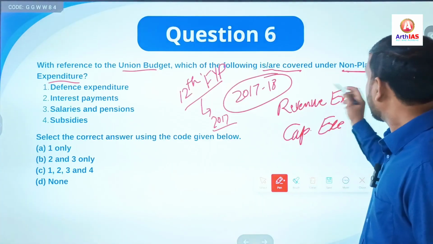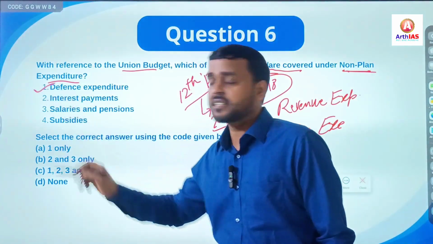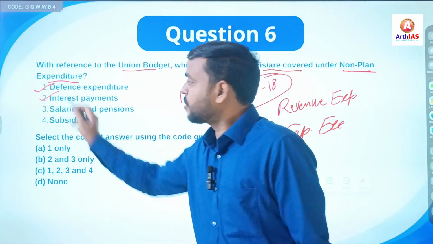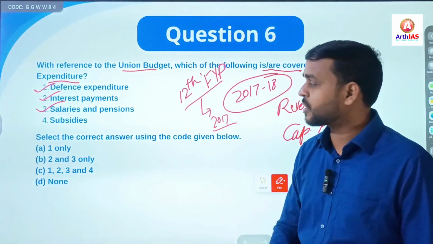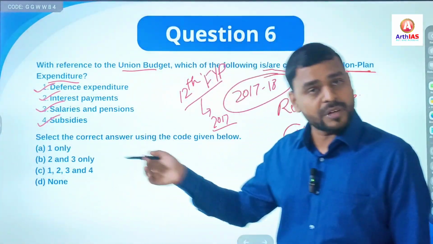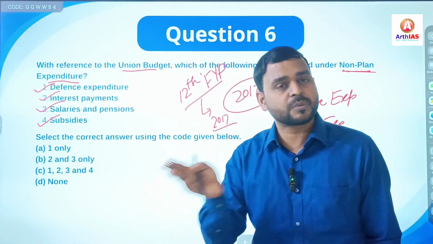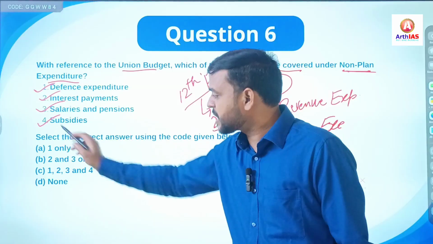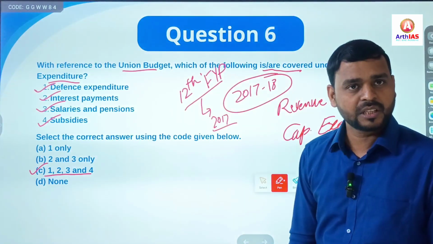Clear? So under non-plan expenditures, first statement, defense expenditure, yes, it was covered under non-plan expenditure. Second, interest payments, obviously it was also covered. Third, salaries and pensions, obviously it was also covered. And fourth, subsidies was also covered, subsidies on fertilizers or any kind of subsidies provided by the government. So you can see all the statements are correct. Go for option C. 1, 2, 3 and 4 are correct.